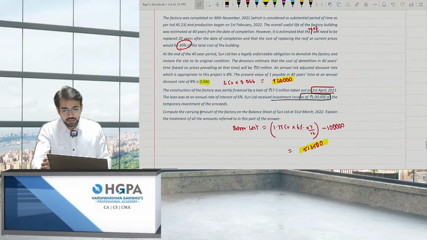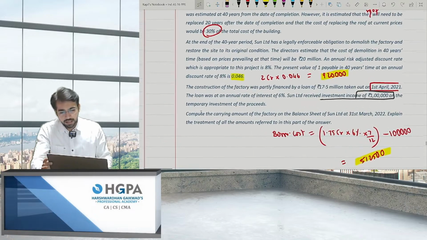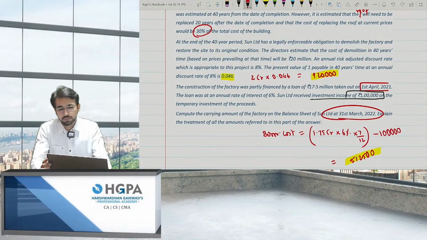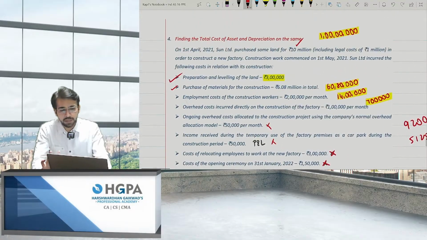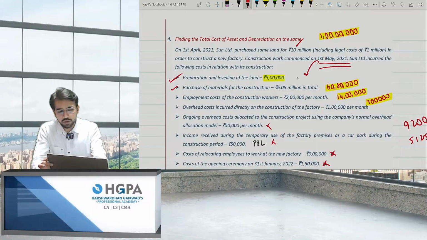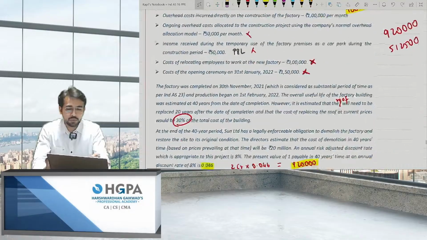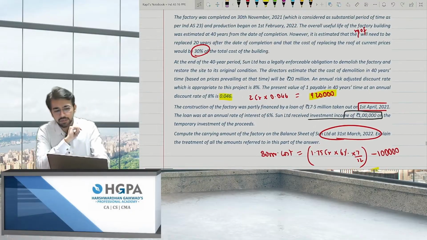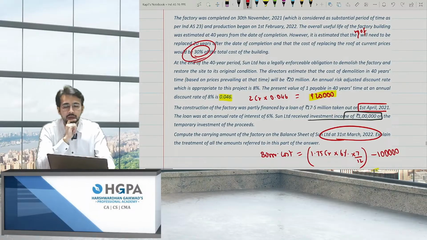Now, the important point is what they've asked. They've asked the carrying amount of the factory on 31st March 22. You started construction on 1st May 21, but they have asked the value on 31st March 22. That means obviously the life, you have to separate it 70 and 30, right?